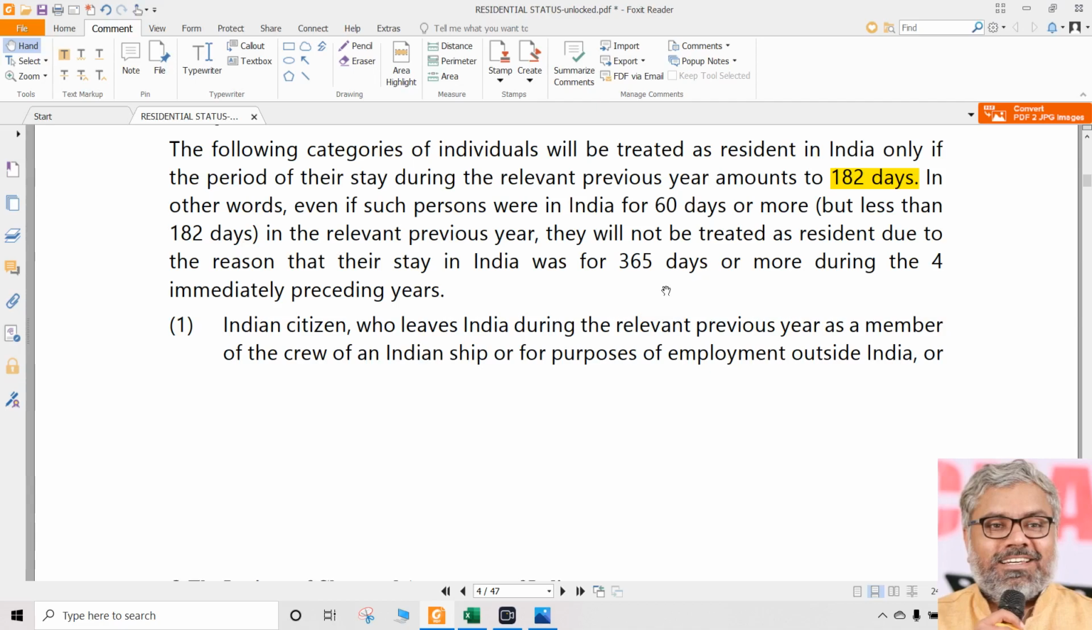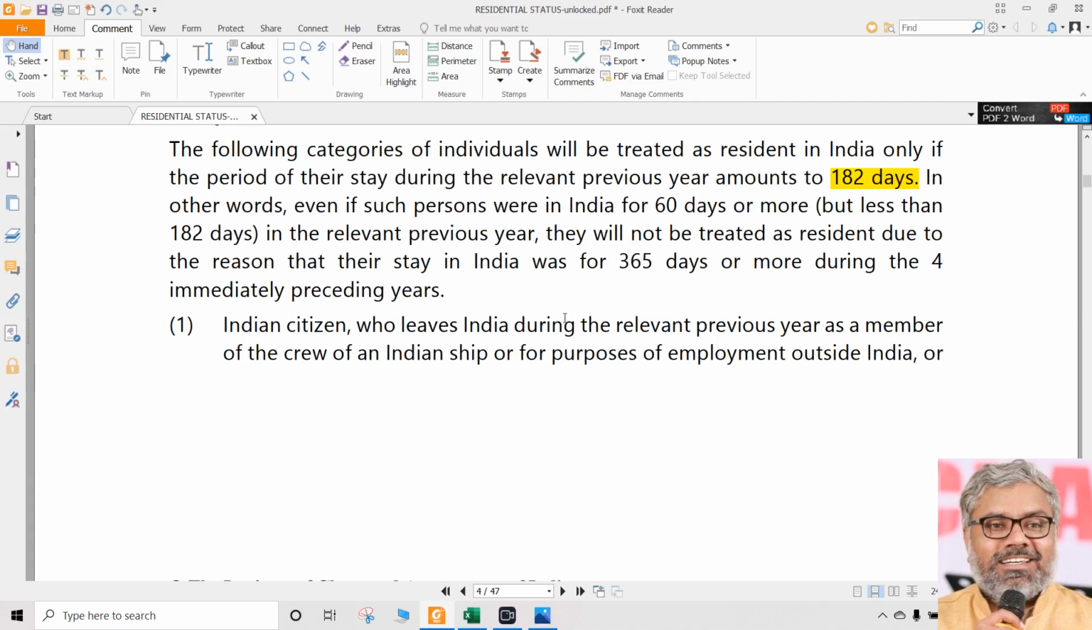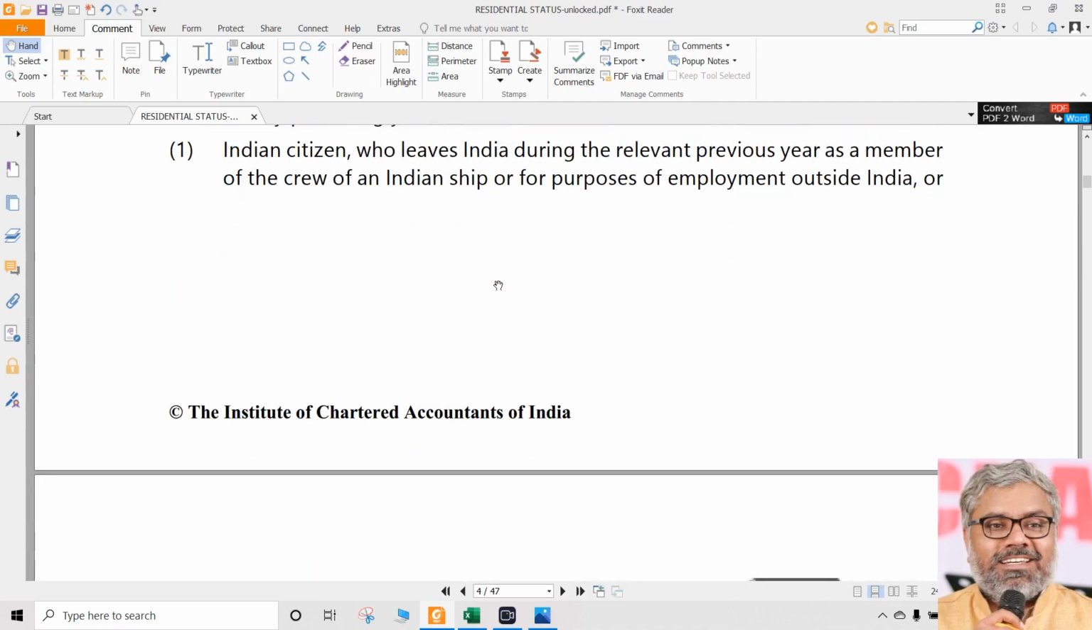What should be checked? Directly, 182 days or more. Yes, resident. No, non-resident. Full stop. No further condition, no additional condition, no second condition to be checked in those cases. Simply, we have to check whether that person has stayed in India for 182 days or more. Then only they become resident. If not, automatically non-resident.